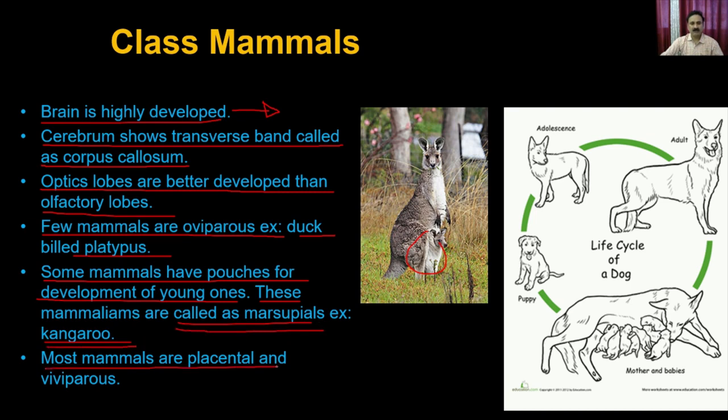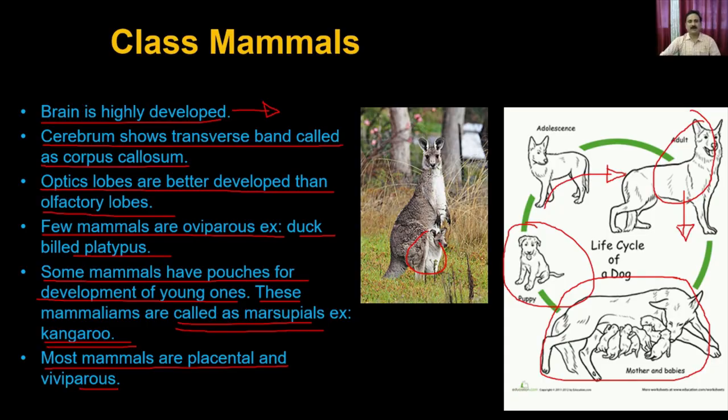Most mammals are placental and viviparous. This is a classical example where you have the adult dog. The adult dogs go through the process of sexual reproduction. Then the female gives birth to babies, and these babies take up nutrition from the mother and develop into puppies. Then these puppies grow and form the adult.